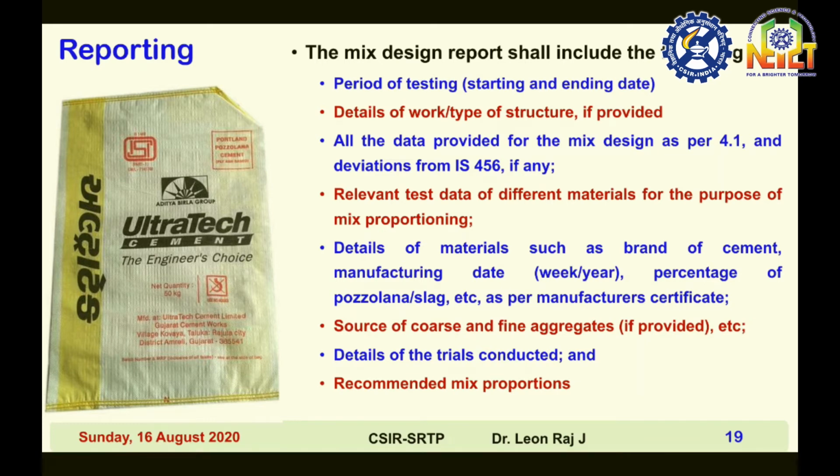Then source of coarse aggregate and fine aggregate, whether you have taken aggregates from natural or manufactured sources. If it is natural, from which river you got the fine aggregate, whether Brahmaputra or Kaveri. So from where you got your fine aggregate and from where you got your coarse aggregate. Whether your coarse aggregate is granite or limestone, all this information has to be reported. Details of trials conducted.